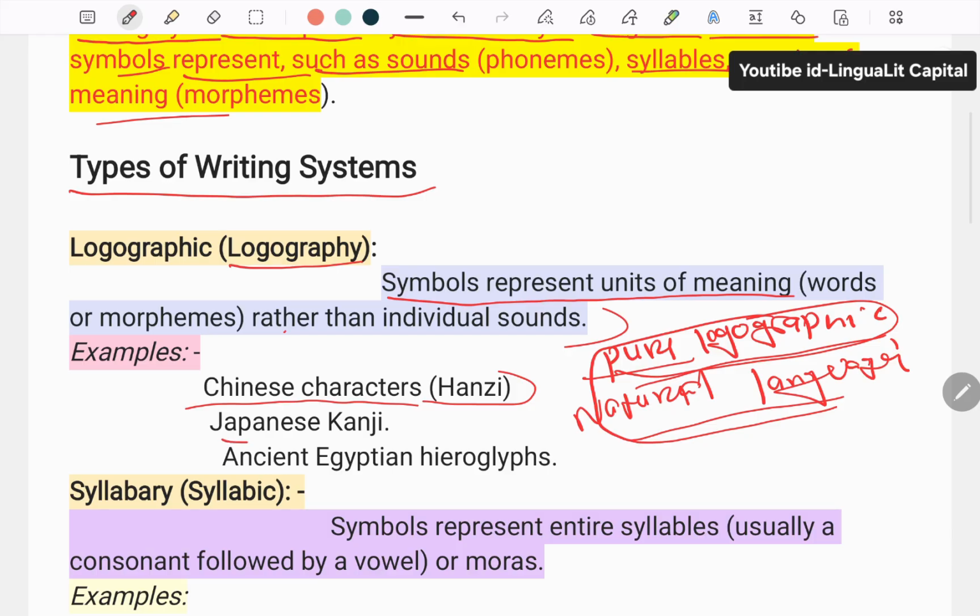Another example is Japanese kanji, and the ancient Egyptian hieroglyphs.